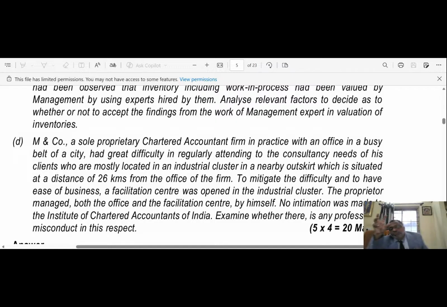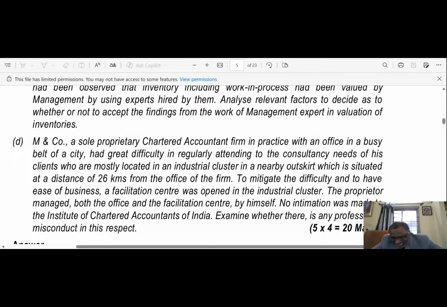M and Co is a sole proprietary chartered accountant firm in practice with an office in a busy belt of the city. He had great difficulty in regularly attending to the consultancy needs of his clients, who are mostly located in an industrial cluster in a nearby outskirt, situated at a distance of 20 to 26 kilometers from the office of the firm.